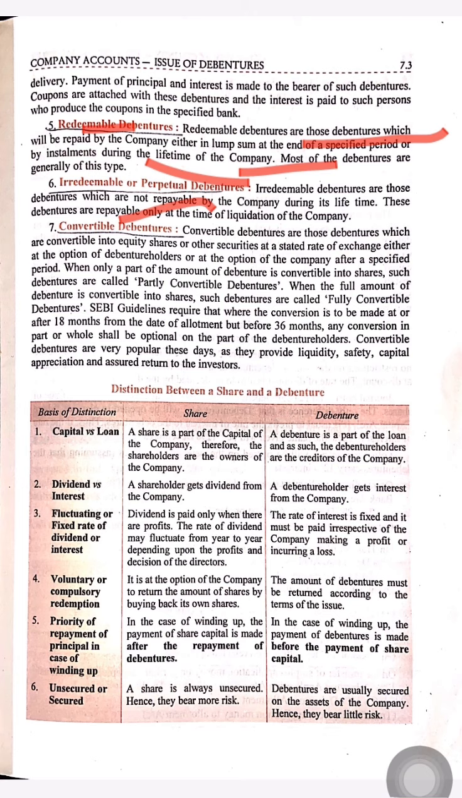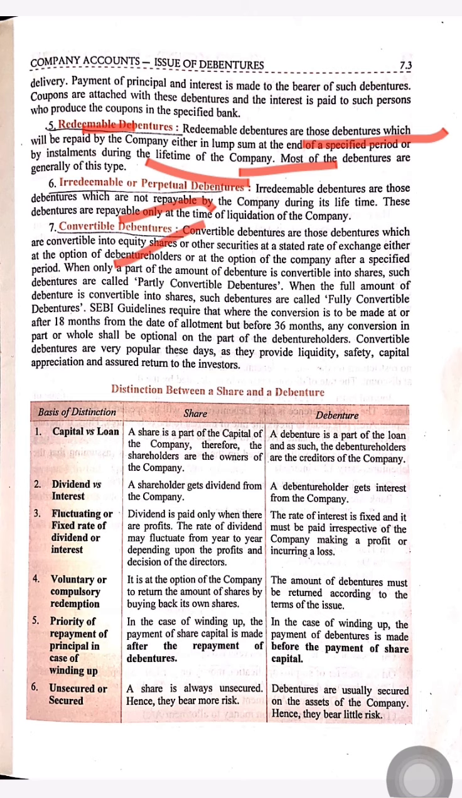Irredeemable or perpetual debentures. Perpetual means continuous. So this type of debenture will not be repaid during the lifetime of the company, and when the company is dissolved or the life of the company has come to an end, at that time these debentures will be repaid.